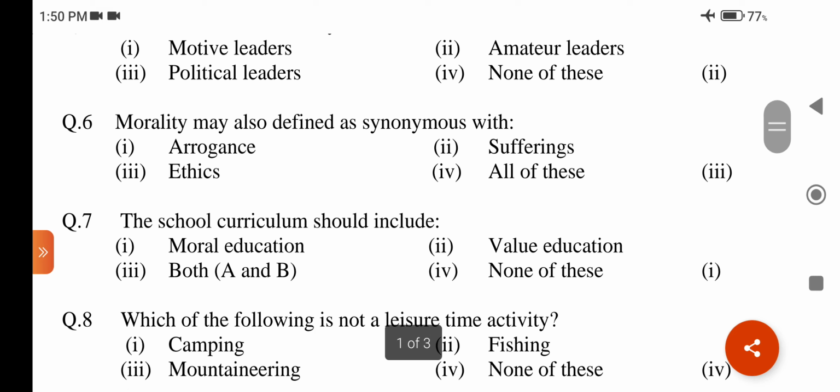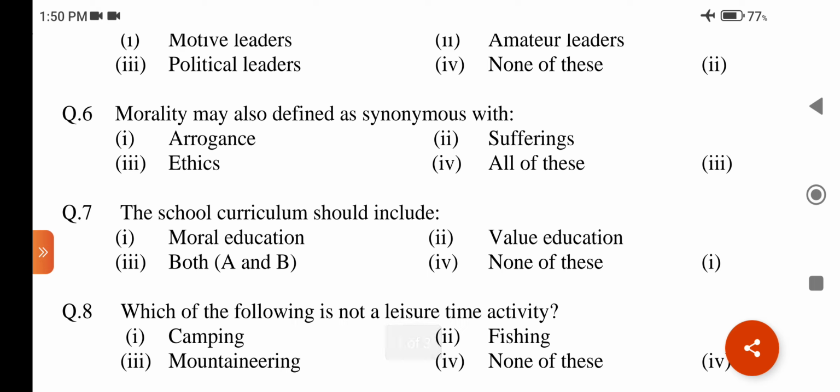Question number 6. Morality may also be defined as synonymous with: option first, arrogance; second, suffering; third, ethics; fourth, all of these. Answer is option third, ethics. Question number 7. The school curriculum should include: option 1, moral education; second, value education; third, both option first and second; fourth, none of these. Answer is option first, moral education.